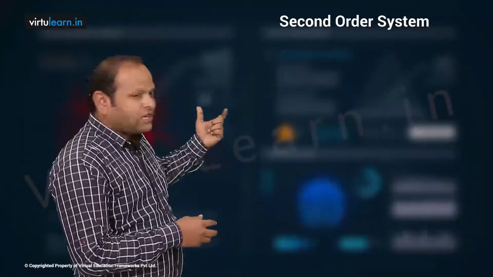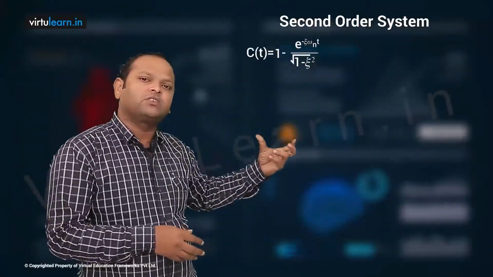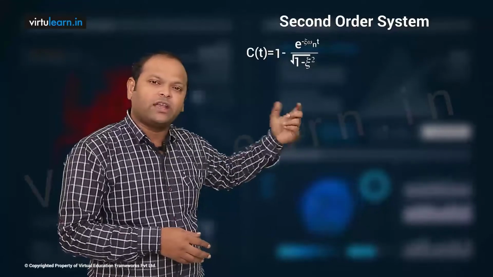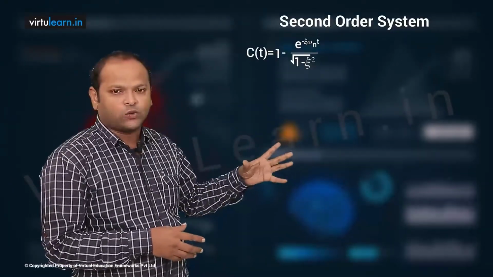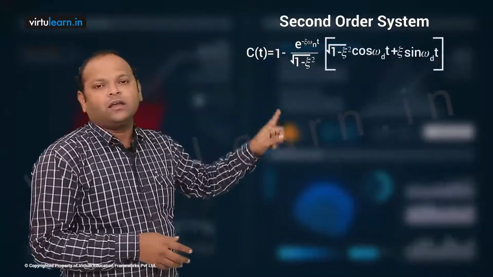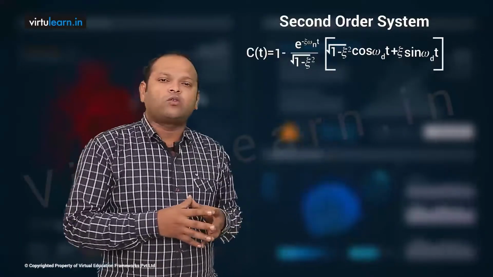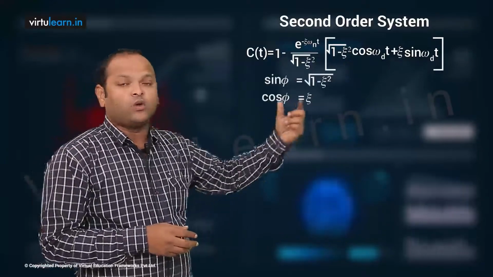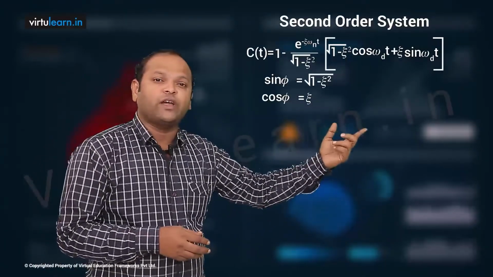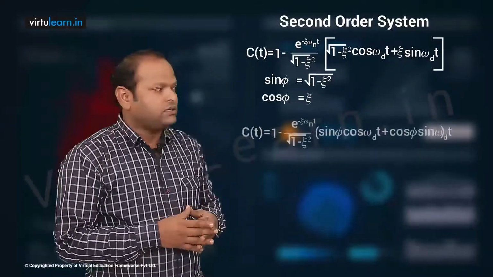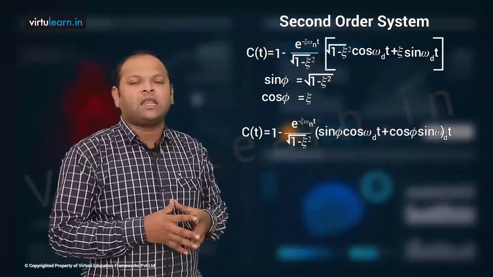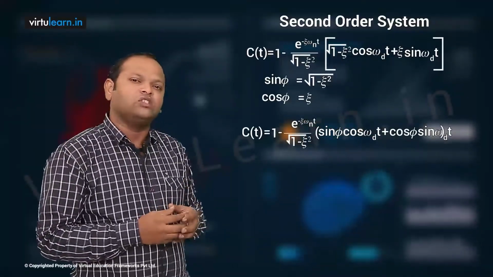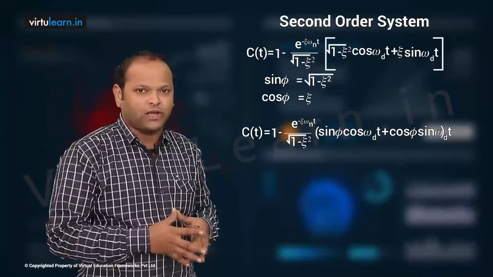The result is your C of t is 1 minus, the common terms are already there, e power minus zeta omega n t divided by under root 1 minus zeta square, and inside, in place of under root 1 minus zeta square, I can write sin phi into cos omega d t plus cos phi into sin omega d t. So this is like sin (a plus b), where a is omega d t and b is phi.